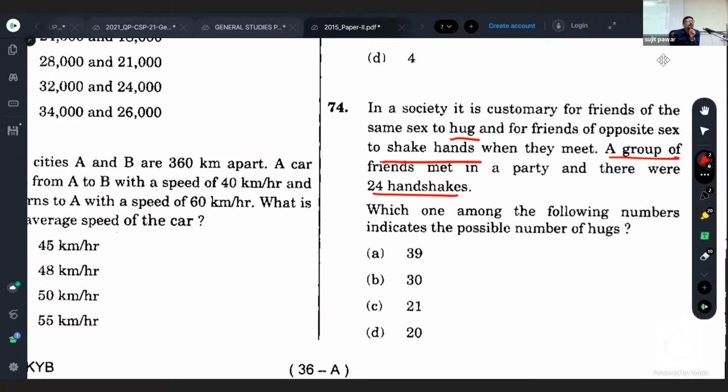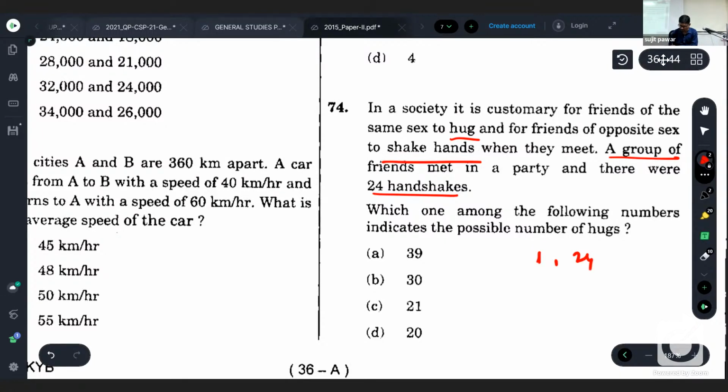If there are two male, then how many females should have been there to have 24 hugs? 12. Because each of the two male will be hugging 12 females. In other words, 1 into 24 is 24, 2 into 12 is 24. Then other pairs, 3 into 8, 3 8s are 24, 4 into 6 is also 24. Now pairs are over. Is it clear? So we have 1, 24, then 2, 12, 3, 8, and 4, 6.